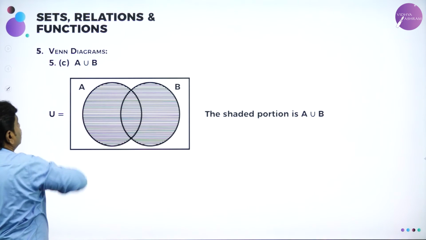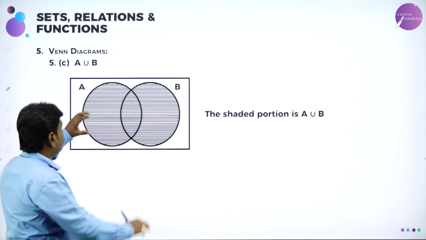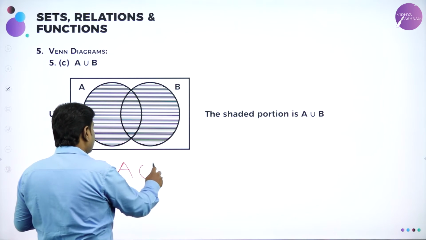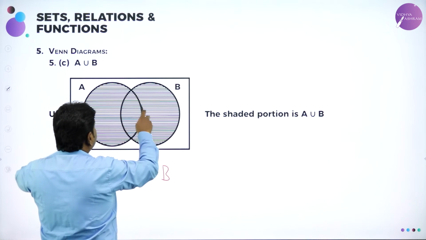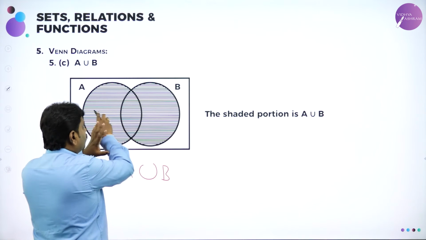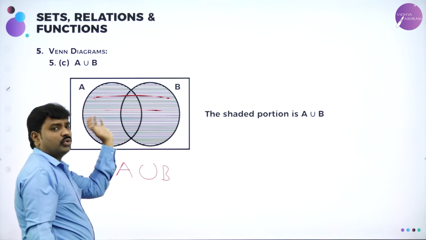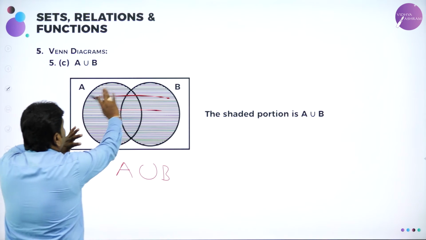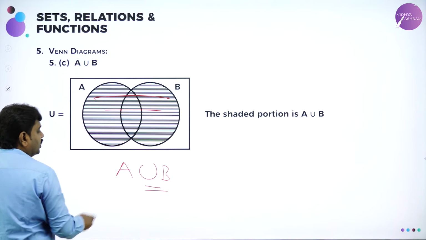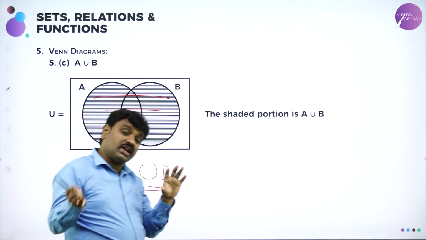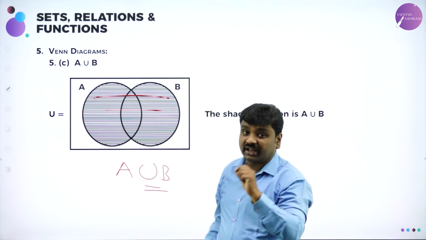Then union of two sets. If I ask you to represent A union B, take A and B and shade both the sides. If I shade everything like this, then this is A union B. I have shaded both the parts. This region of shading is A union B. All of you know union means combine A and B without repeating any element.